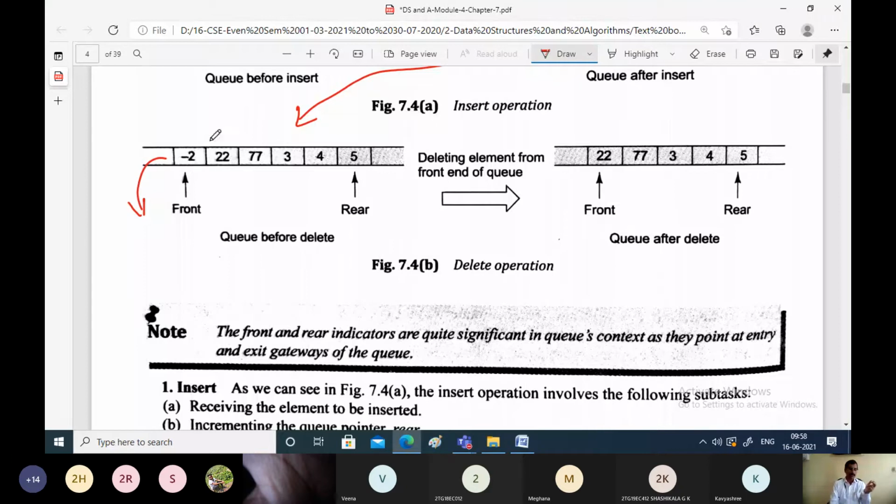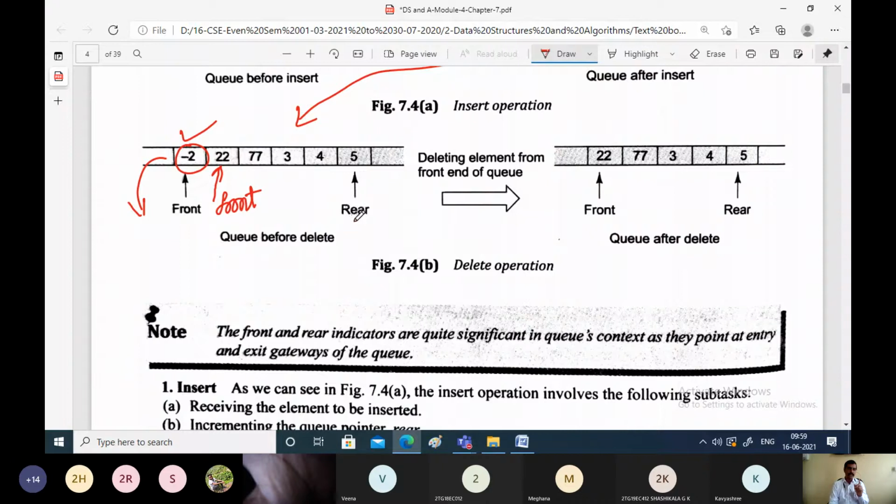So whenever you are performing deletion, the front element here is -2. So if you want to delete an element from the queue, -2 will be deleted. What is the scenario after that? After deleting -2 here, we will increment the front and make it point to the next front element, because front always points to the element which is present at the front of the queue.